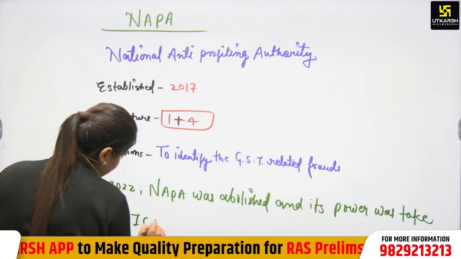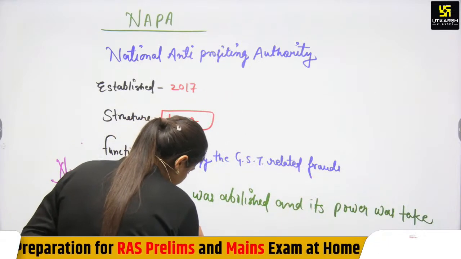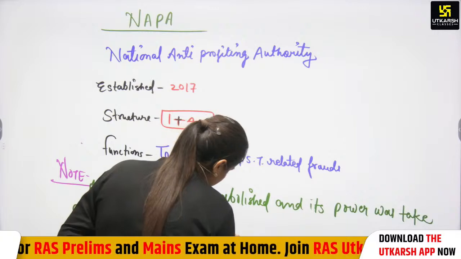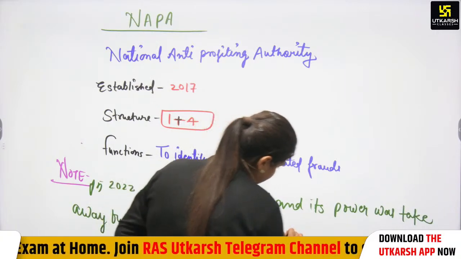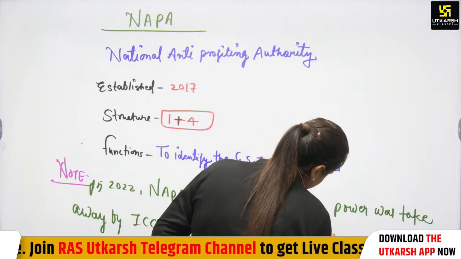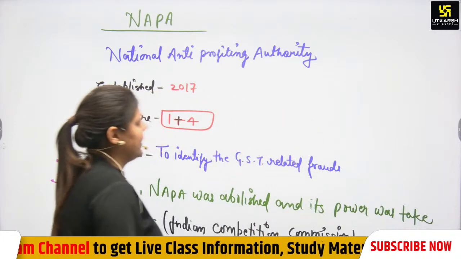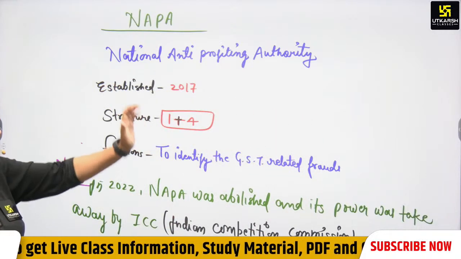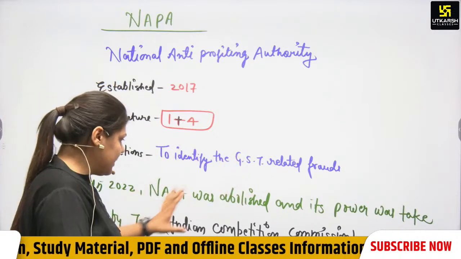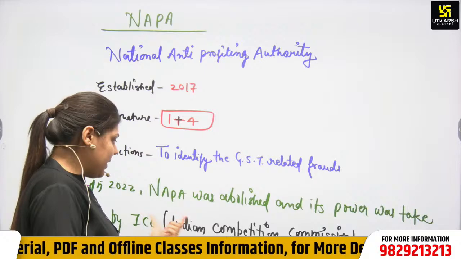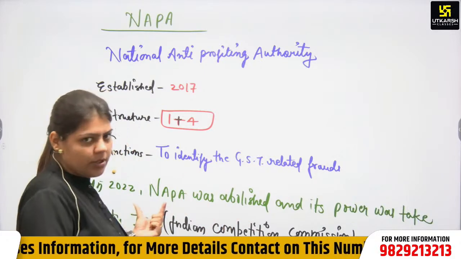What is ICC? ICC, Indian Competition Commission. So NAPA was a body established in 2017 to identify GST related frauds, but now its power was taken away by the Indian Competition Commission in 2022.